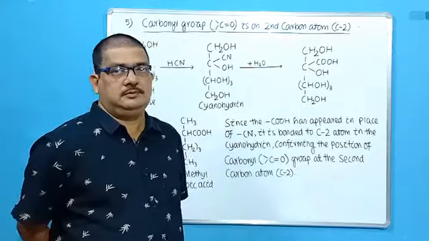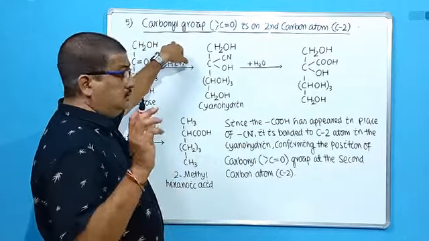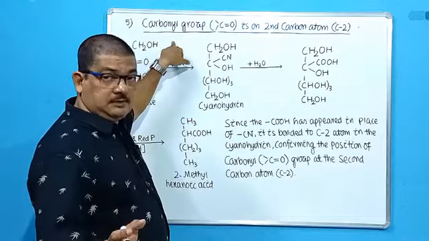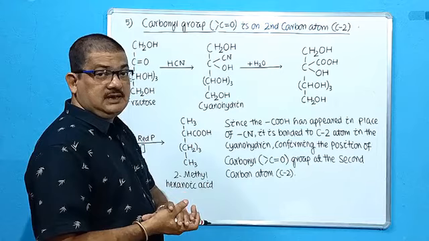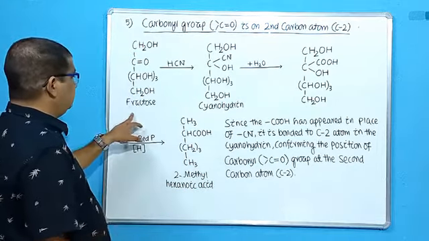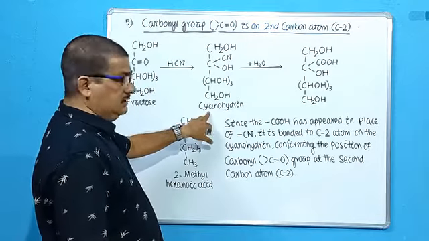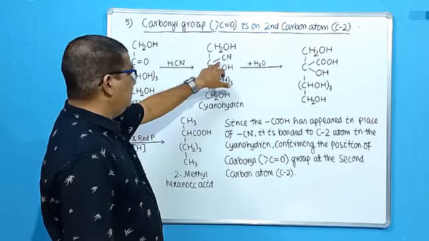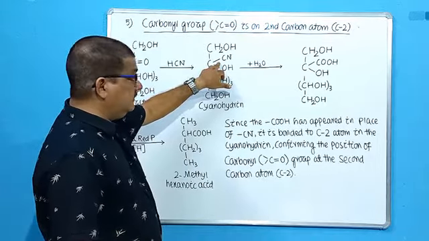So next, students, we will come to point number 5. That is, let us see where the carbonyl group is. We have confirmed its presence from the last experiment. So on which carbon atom is the carbonyl group present? For this, the reaction is that when fructose reacts with HCN, it gives cyanohydrin. Look, the nitrile or cyano group is attached to the second carbon atom.